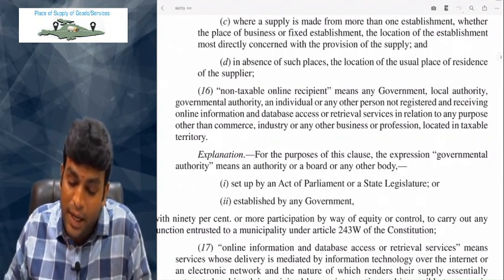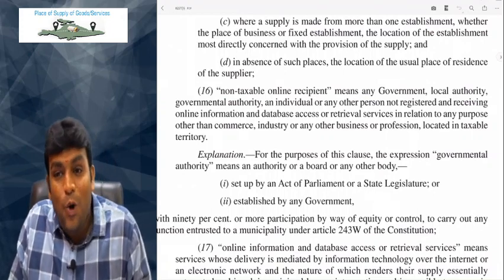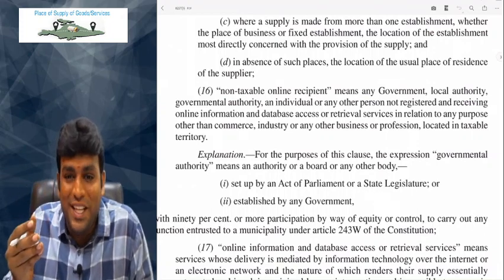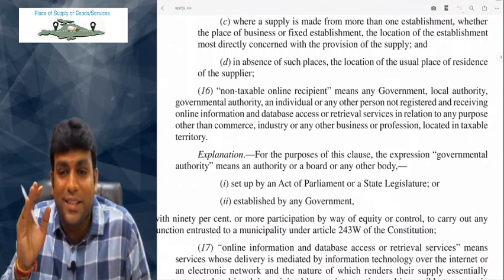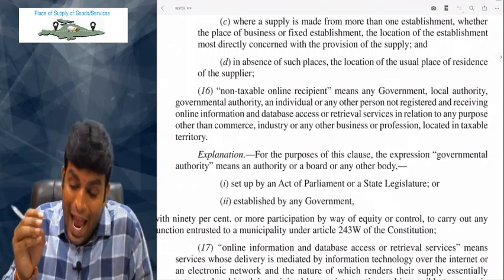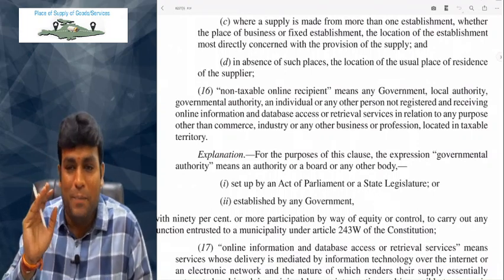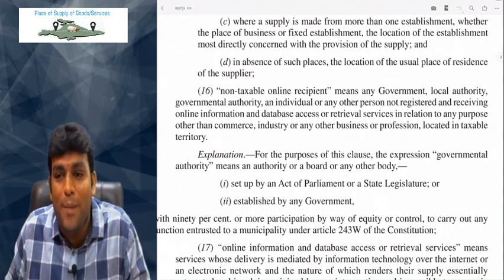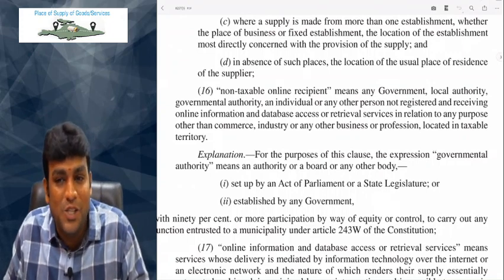Non-taxable online recipient means any government, local authority, governmental authority, an individual or any other person who is not registered. We are talking about an unregistered person receiving OIDAR services in relation to any purpose. In relation to what, my dear friends? Any purpose other than commerce, industry, or any other business or profession.